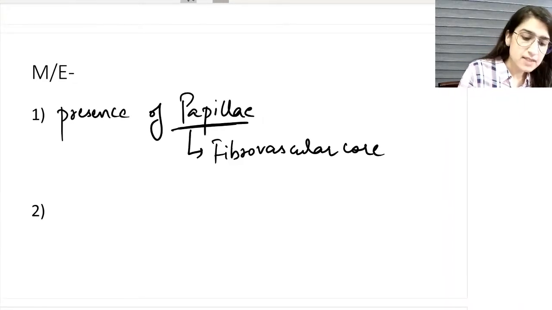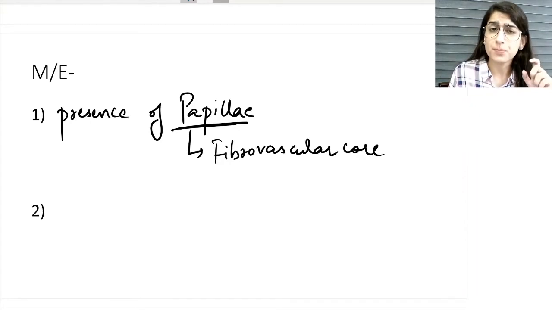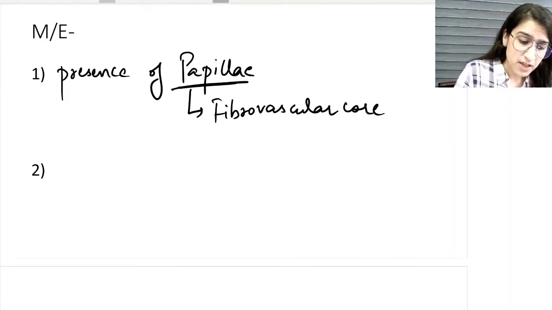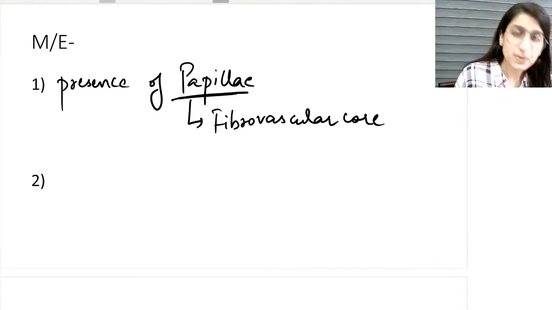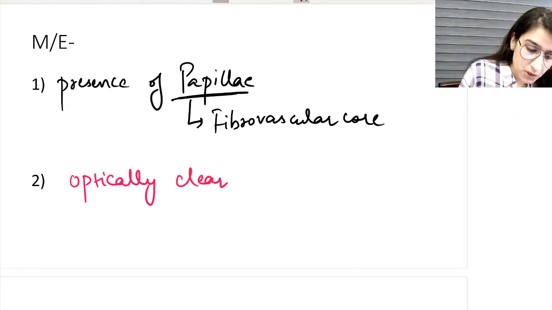Now there are certain important nuclear features of papillary thyroid carcinoma which are very peculiar and striking. You need to remember all these features because they are very important from your MCQ point of view. So what are these nuclear features? Number one, there will be presence of optically clear nuclei.